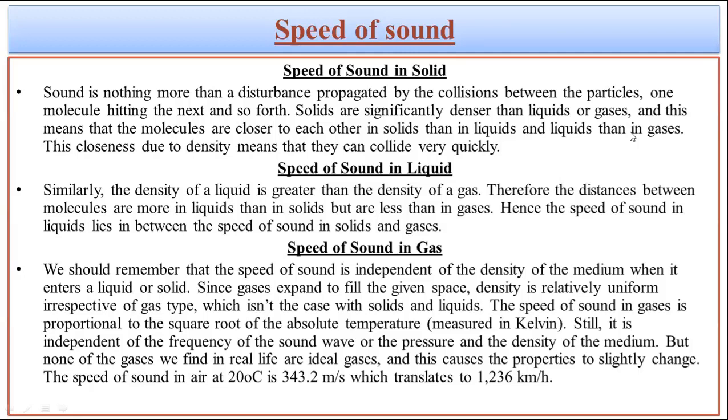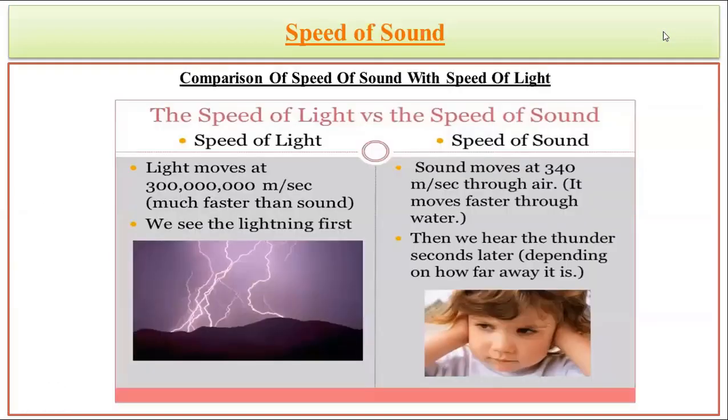And as we come to the liquids, we observe that in the liquid, compared to the solid, the sound can easily transmit, but its speed decreases from solid, but its speed is still more than in gases. And when we come to the gases, we know that in the gases, the speed of sound is minimum, as the particles have maximum distances. So the density or the arrangement of the particles plays a very important role in the speed of sound. And that depends in each and every condition.